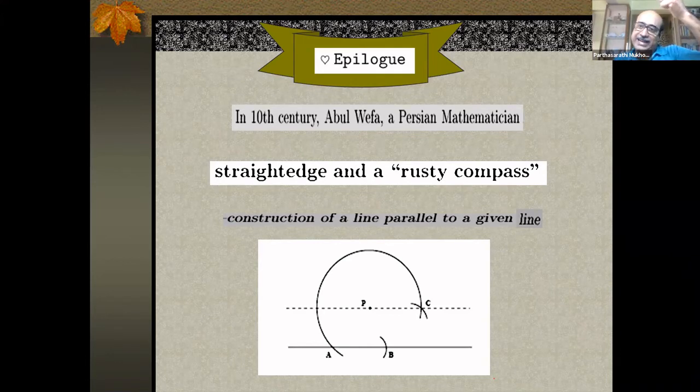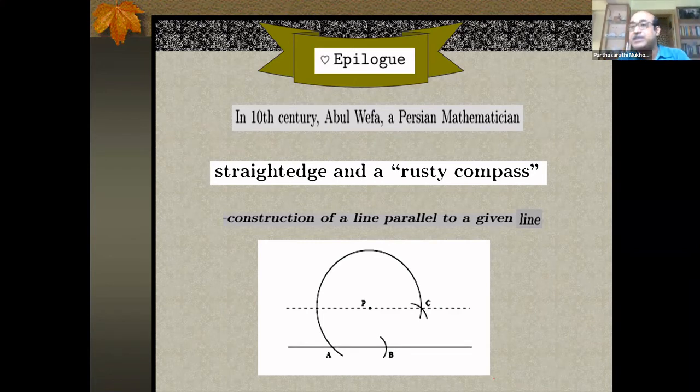So I put the spike at A and draw an arc at B. So the length is the same, the same radius. Then I put the spike at B and draw that arc that cuts the larger arc at some point C. And then I join P and C by my straight edge. And that's the parallel line.